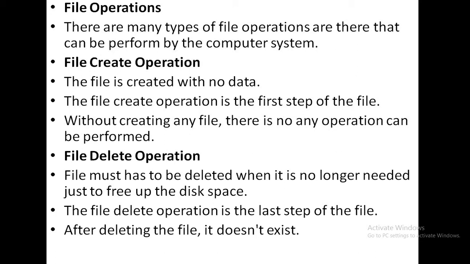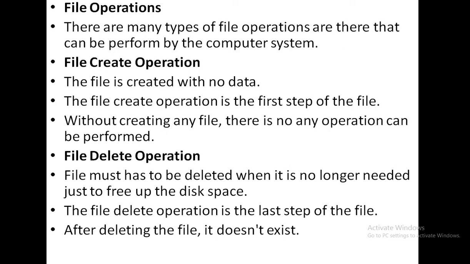So, file operations are of many types that can be performed by the computer system. The first one is the file create operation. When we first create a file, that file does not contain any data.